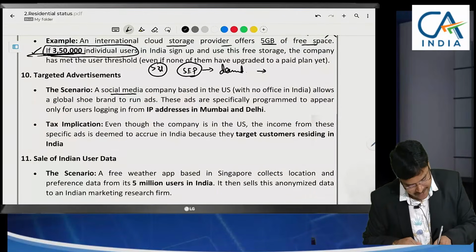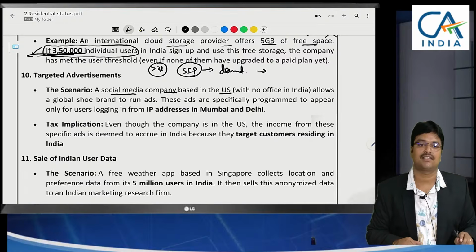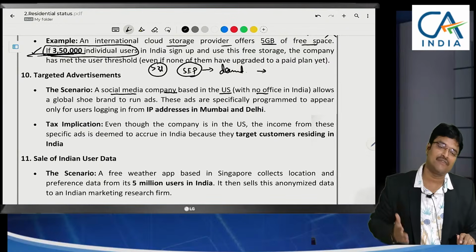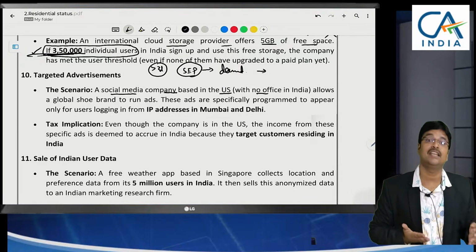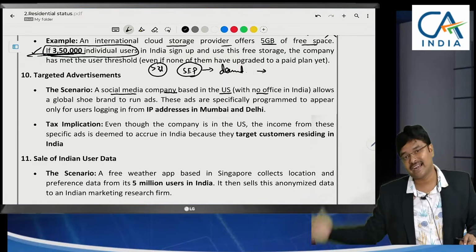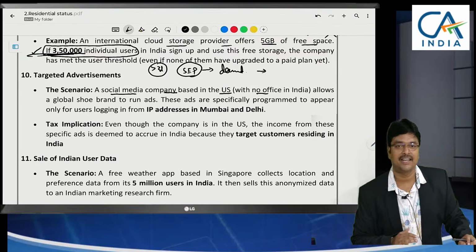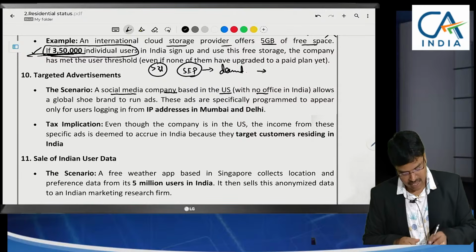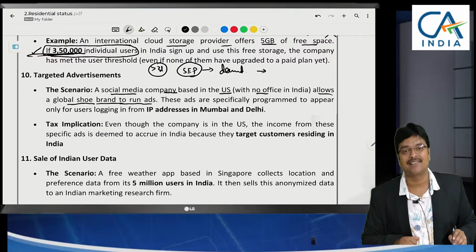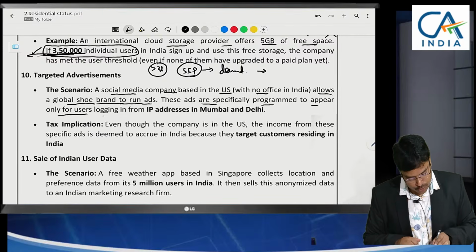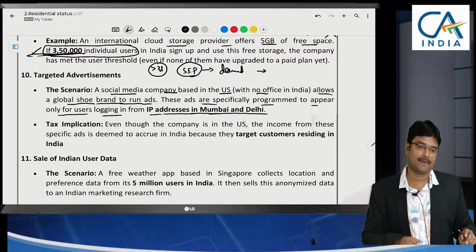A social media company based in the US. It was in the US, a social media company. There is no office in India. If there is an office in India, we don't need to come to significant economic presence; we can directly say that there is a business connection in India. So if there is no office in India, then only we are discussing these aspects. But they allow a global shoe brand to run ads. These ads are specifically programmed to appear only for users logging in from IP addresses in Mumbai and Delhi.